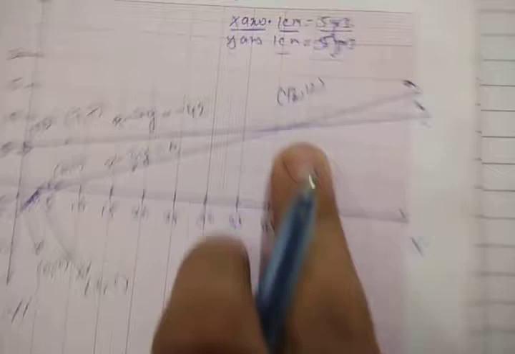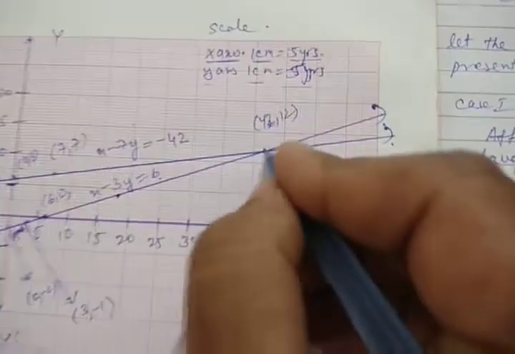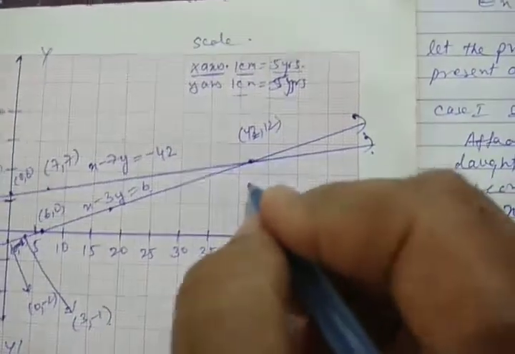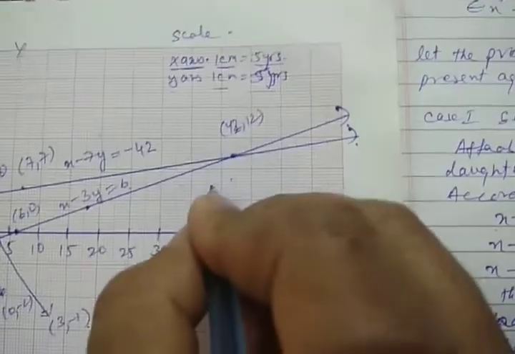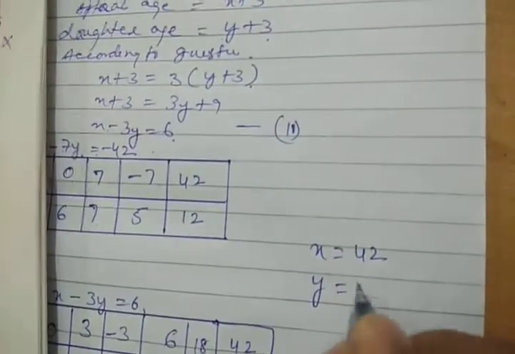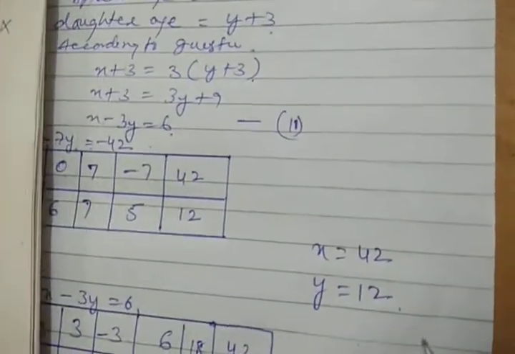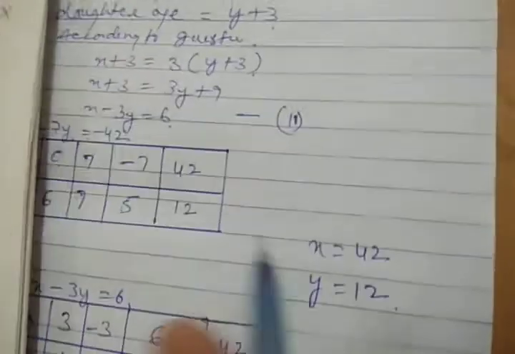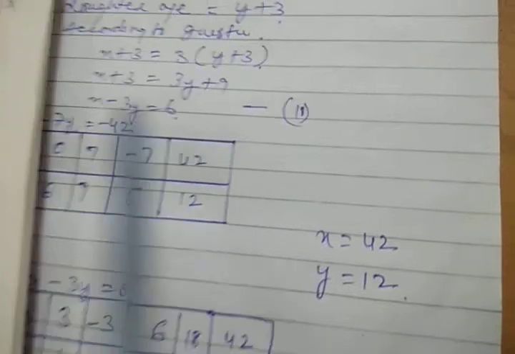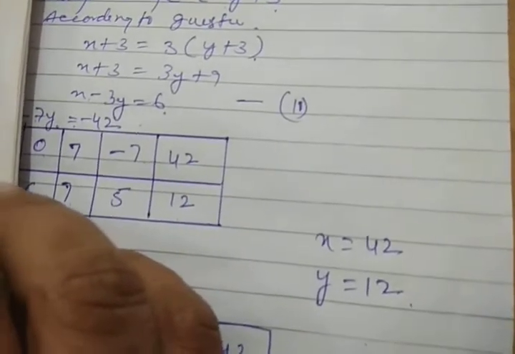Here we can see (42, 12) is the meeting point of both the straight lines. Hence we have got the solution: x is equal to 42 and y is equal to 12 is our solution. Similarly, other questions can also be dealt with and the graph can be plotted by using a suitable scale for the given graph.